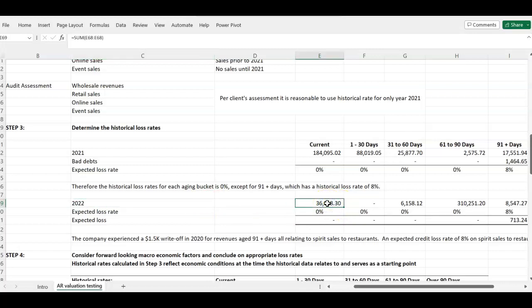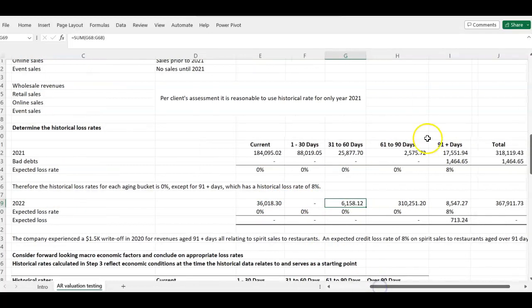So I put the bucket for current, for 1 to 30 days, for 31, I put everything right there. I remember I already calculated my historical loss rate. So for here, because I know the historical loss rate is 0%, I'm just going to put 0, which is here. And then here I'm going to put 8. And then you know where I got the 8% from. I already showed you what I did here.